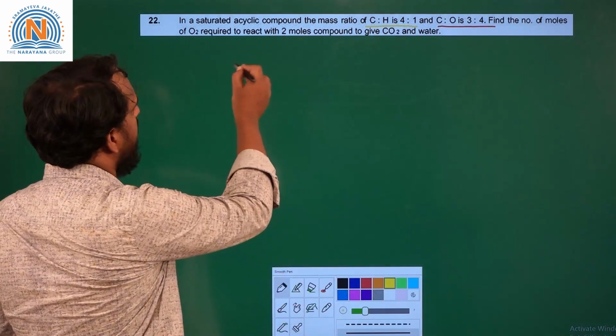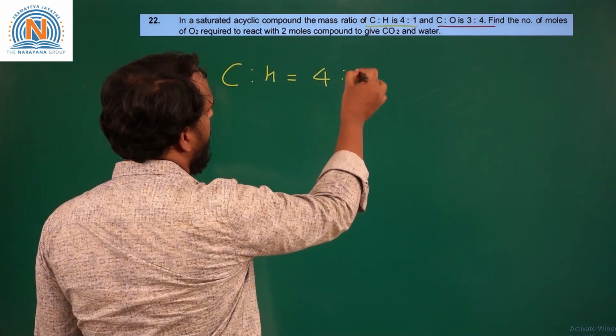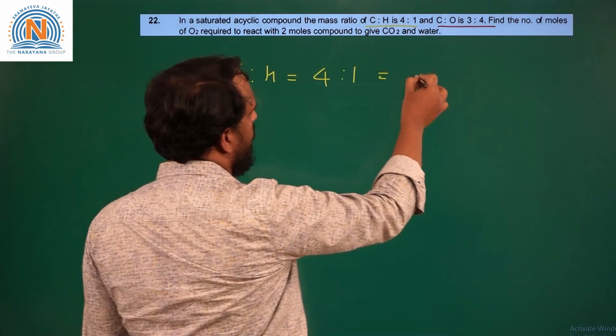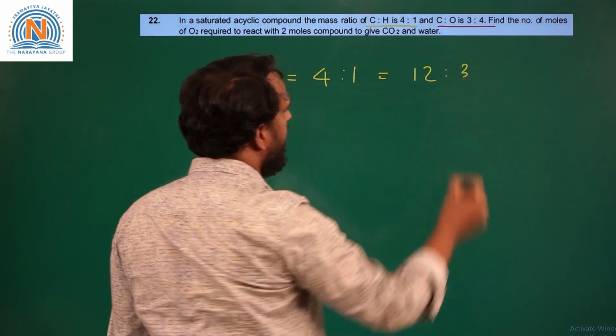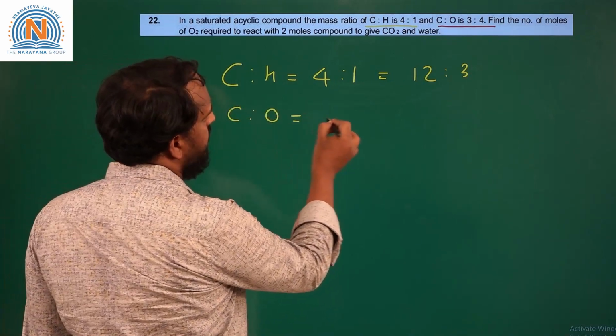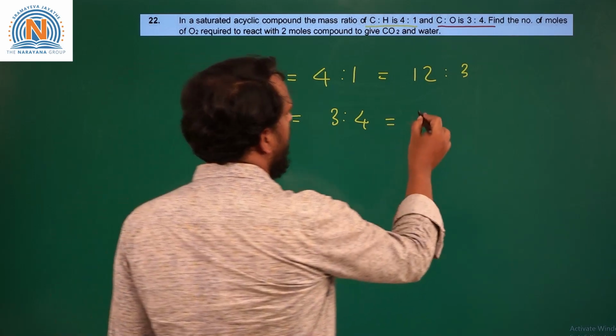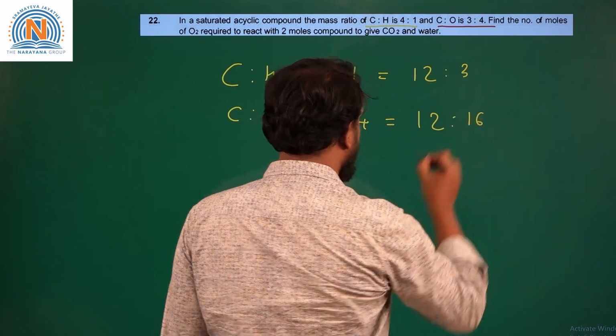So here carbon and hydrogen mass ratio is given as 4:1, that we can write as 12:3. And carbon and oxygen mass ratio is given as 3:4, that we can write as 12:16.